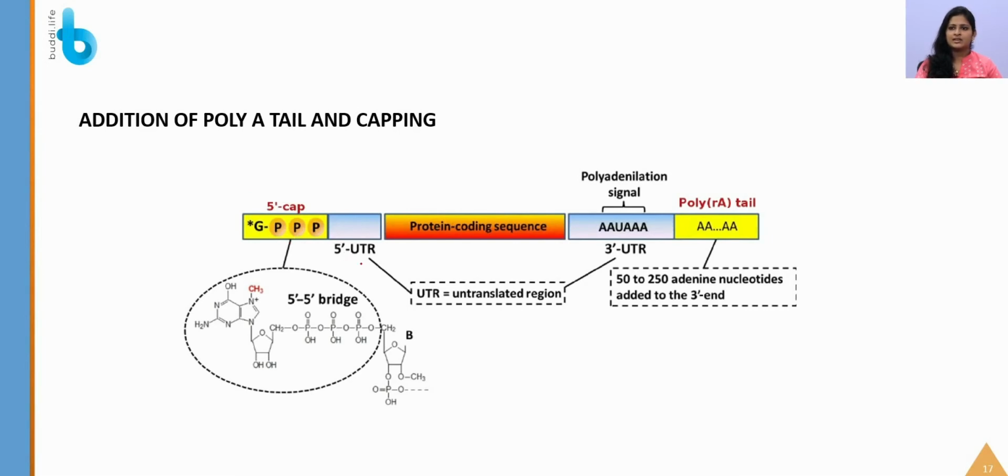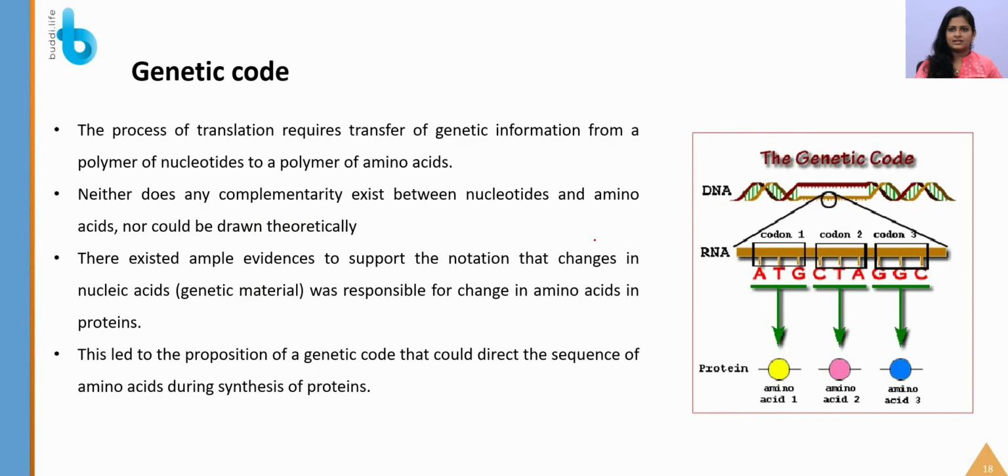You can see there are some regions named UTR here. These are very important because these are untranslated regions which do not code for any protein. Why is the UTR present? They will be increasing the efficiency of translation. For example, if the entire RNA had protein coding sequences, what would happen? Eventually the efficiency of that particular mechanism would be lowered, right? So for this they have some UTR, that is, untranslated regions.